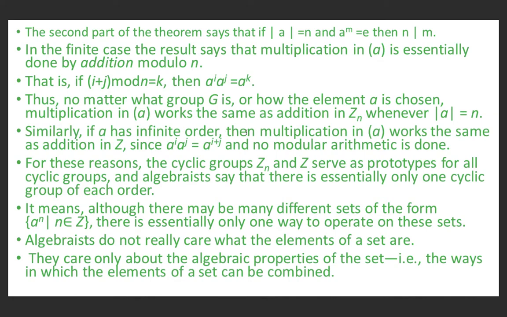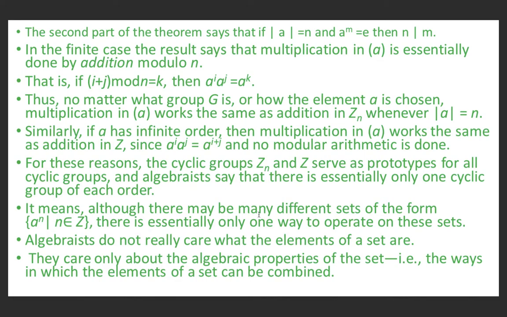Similarly, if a has infinite order, then the multiplication in cyclic group generated by a works the same way as addition in Z. Since ai times aj equal to a raised power i plus j, here the operation is simple addition in Z, and no modular arithmetic is done. So for these reasons, the cyclic groups Zn and Z serve as a prototype for all the cyclic groups, and algebraists say that there is essentially only one cyclic group of each order.